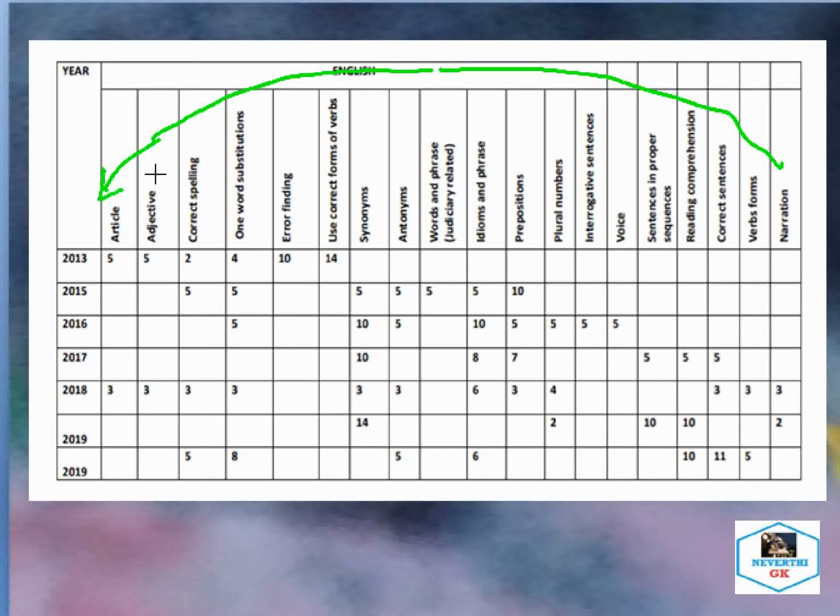You can follow and prepare from this, as questions are expected to be asked in the examination from all the sections I have mentioned here from the general English section. So this would be highly useful for those preparing for the copyist and LDA examination under Gauhati High Court. This is the complete analysis that I have made based on the previous year question papers.